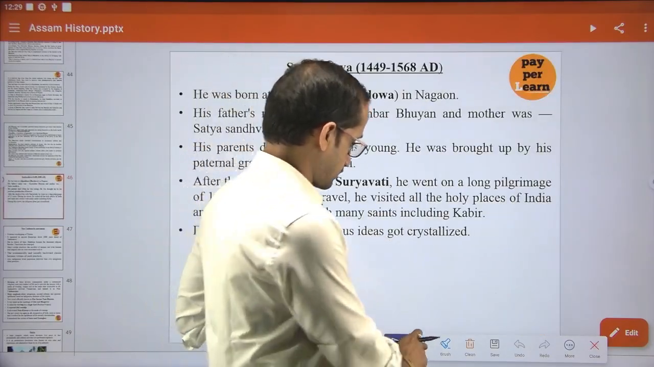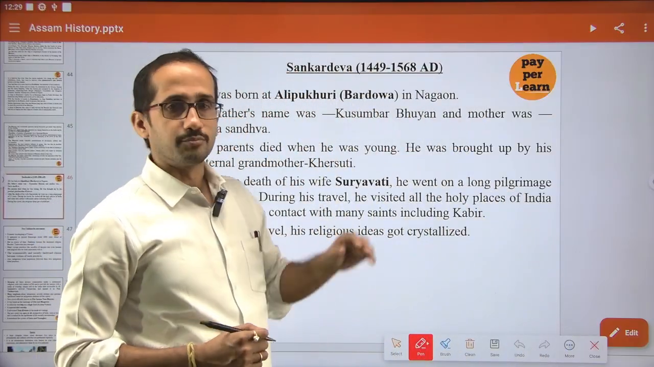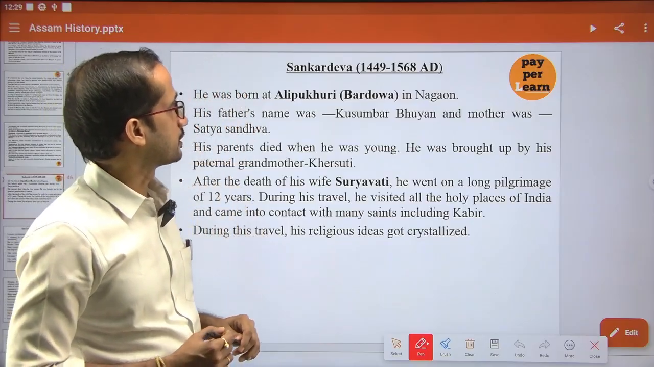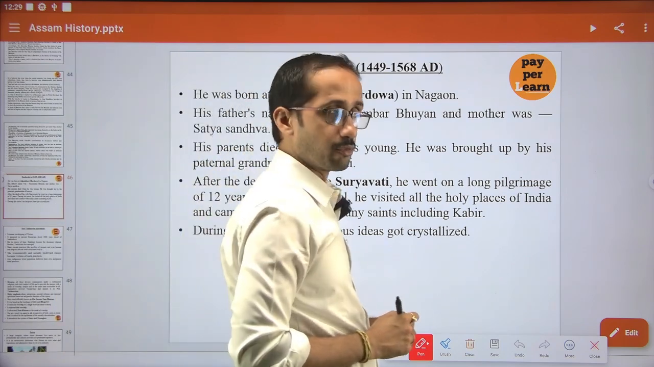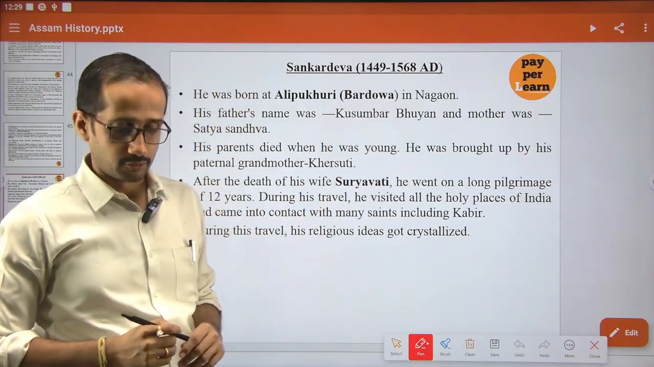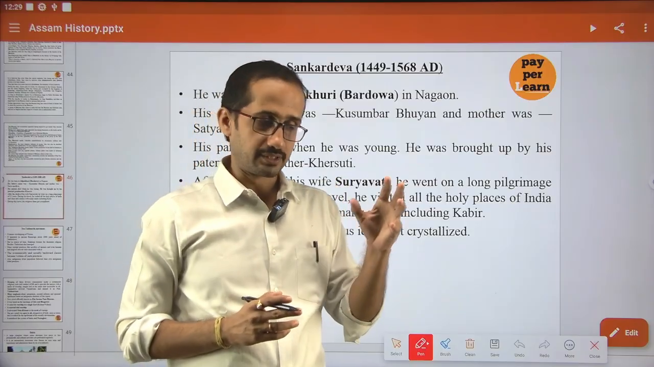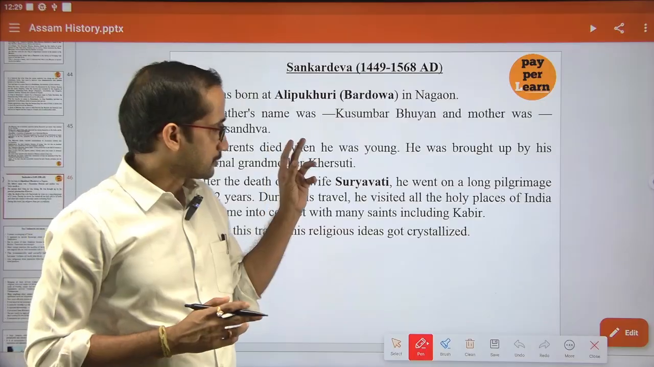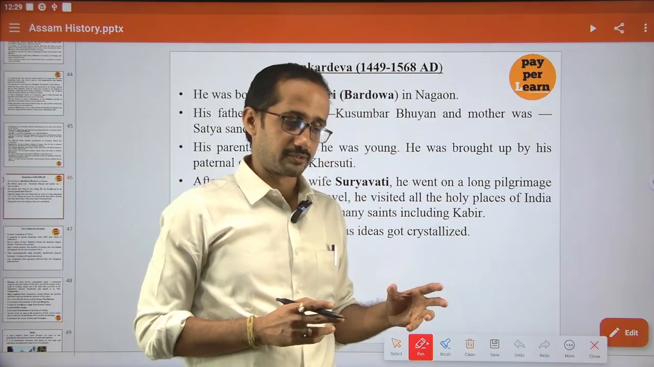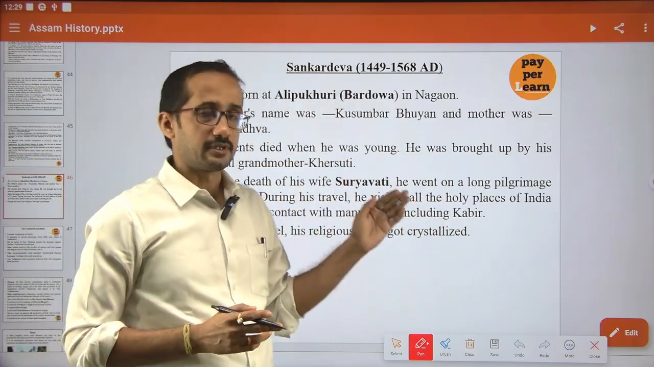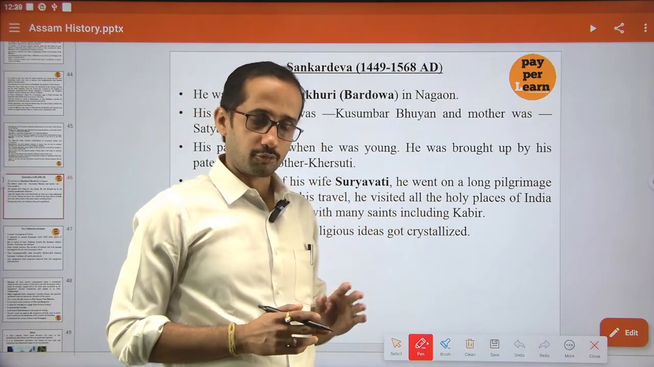So now we discuss Shonkordev. It's very important. Shonkordev was born in the year 1449 and died in 1568. He was born in Alipukhuri, that is in Bordua in Nagaon. I have already told you that Raja Durlabh Narayan settled these Bhuyans who came from Kanauj. Initially, Durlabh Narayan settled them in Hajo. Ultimately, because of constant conflict with the Bhutias, they were settled permanently in Bordua in Nagaon district.